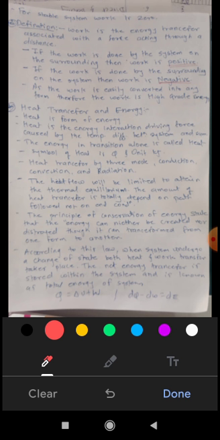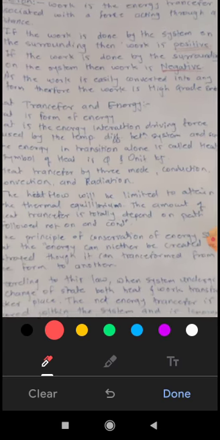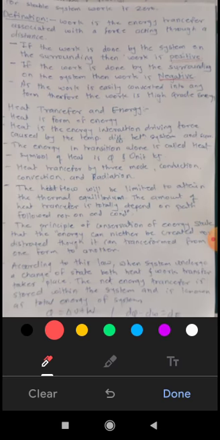First is, if the work is done by the system on the surrounding, then work is to be considered positive. And if work is done by the surrounding on the system, then work done is negative.